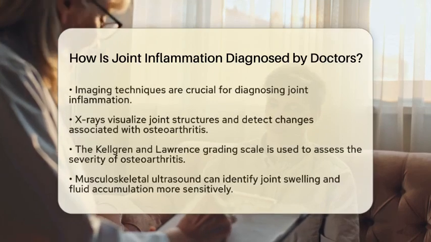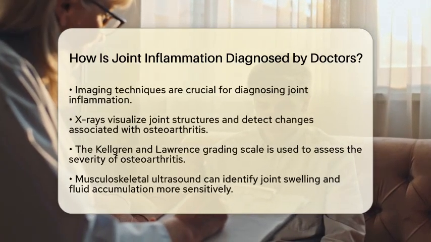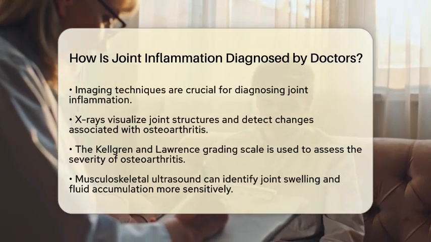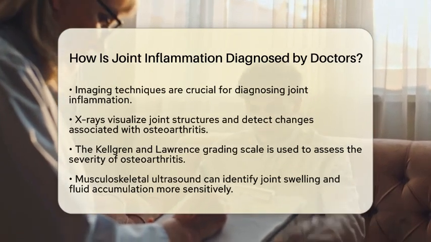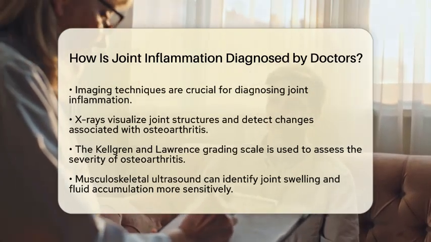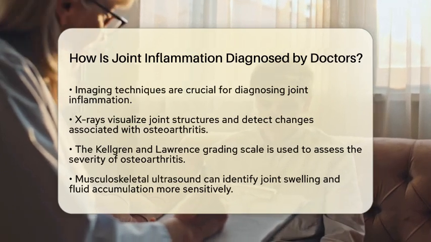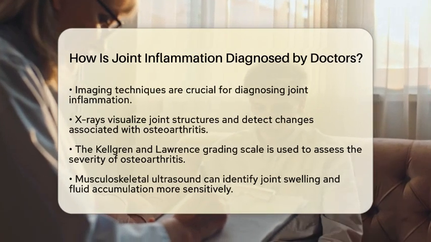Imaging techniques play a vital role in diagnosing joint inflammation. X-rays are commonly used to visualize joint structures. They can help detect changes related to conditions like osteoarthritis, such as cartilage loss, bone spurs, and joint space narrowing. Doctors often use the Kellgren and Lawrence grading scale to assess the severity of osteoarthritis-related degeneration.